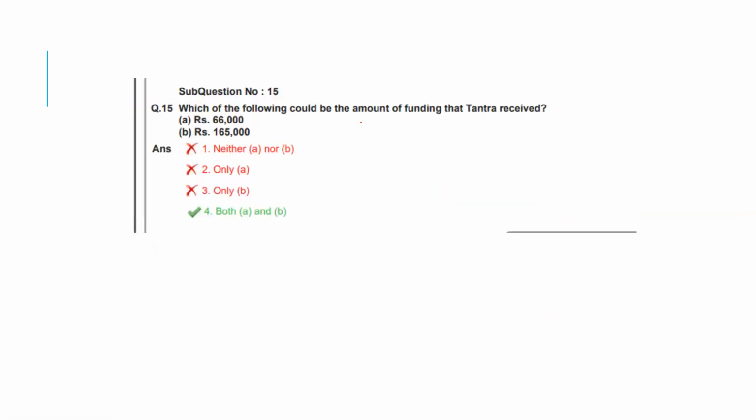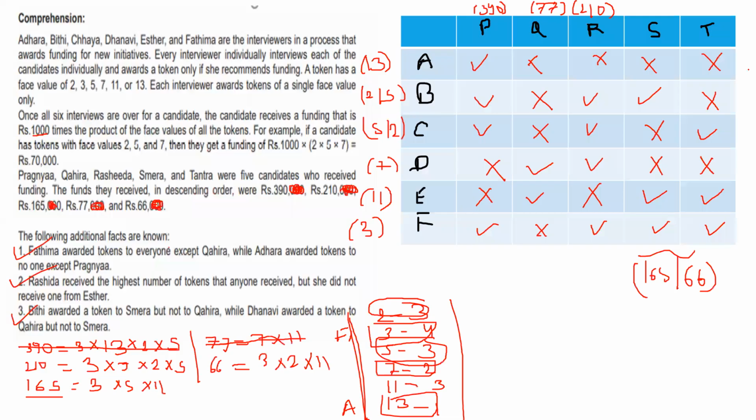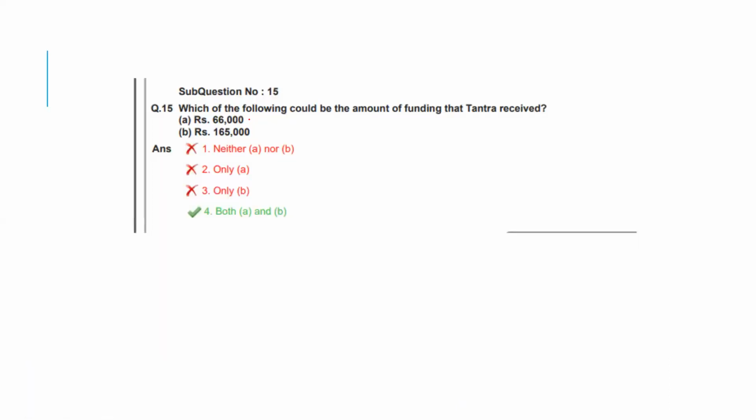Now, last question. Which of the following could be the amount of funding that Tantra received? We are not sure. It could be either 165 or 66. So the answer is both A and B. So it could be anyone. So this was the set. A pretty good level set.